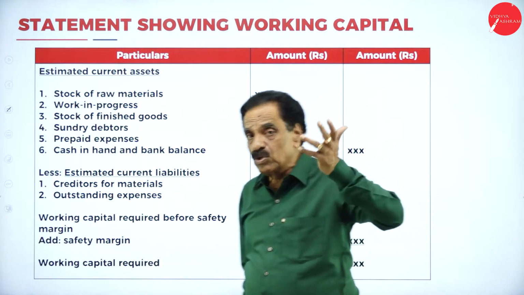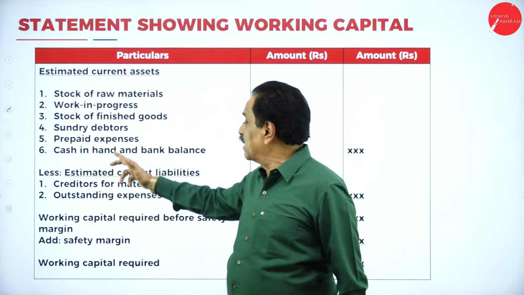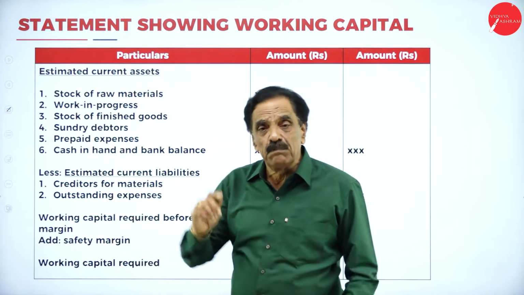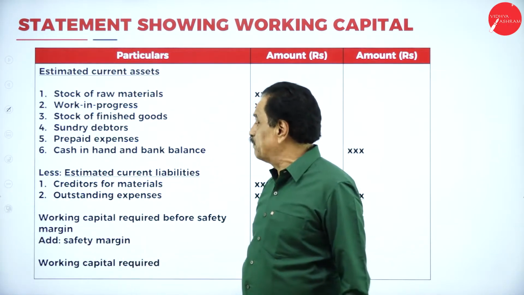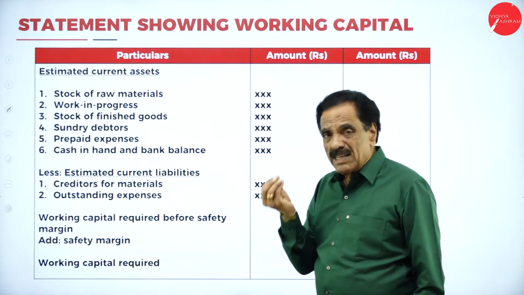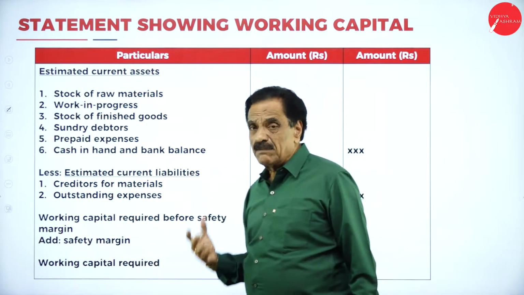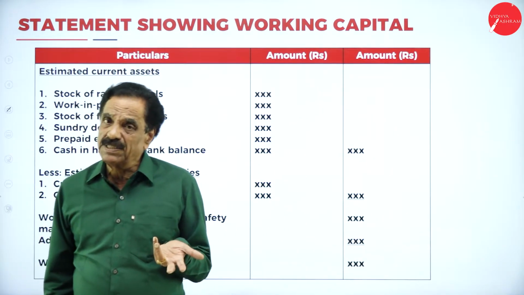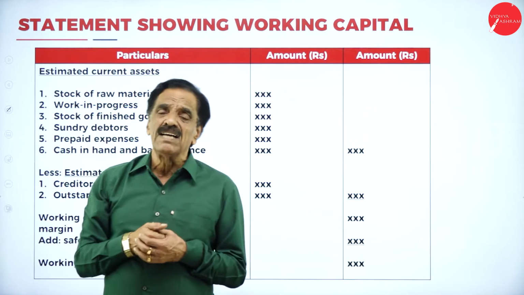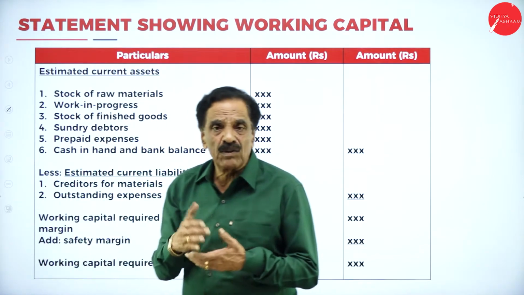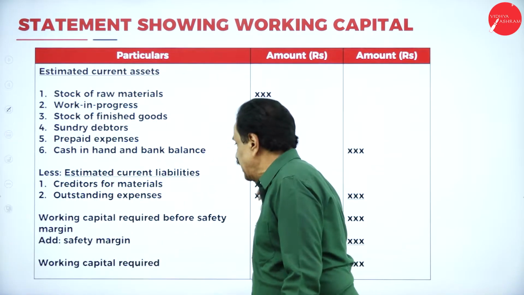When the goods have been sold on credit, we get the debtor. Any expense paid more is called prepaid expenses. Some amount available in the bank and in cash is called cash in hand. Then we purchase the material on credit basis. The supplier becomes the creditor, which you are going to pay. That is called credit for material.